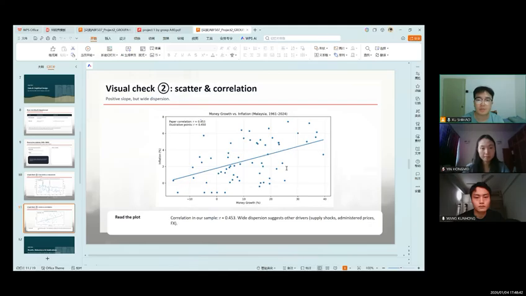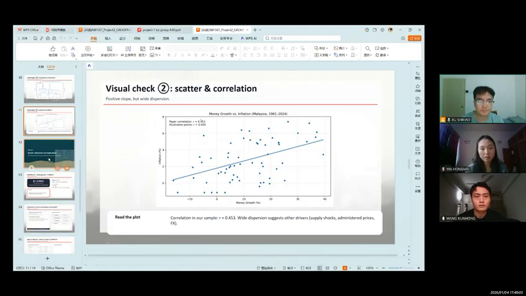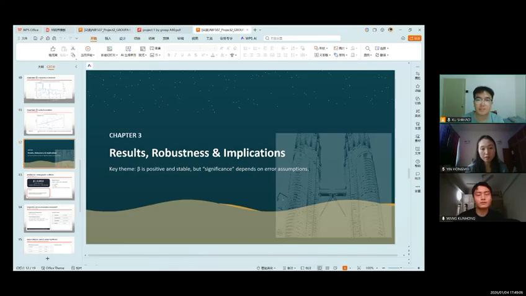The scatter plot gives a clear summary. The points suggest a positive relationship overall, with a moderate positive correlation, but the spread is wide, which implies money growth is important yet not the only driver of inflation. So we need the empirical model to quantify the average effect. So Chapter 2 sets up the data and the basic evidence. Next, we move to Chapter 3 for the regression results and the robustness checks, by Wang Kunhong.